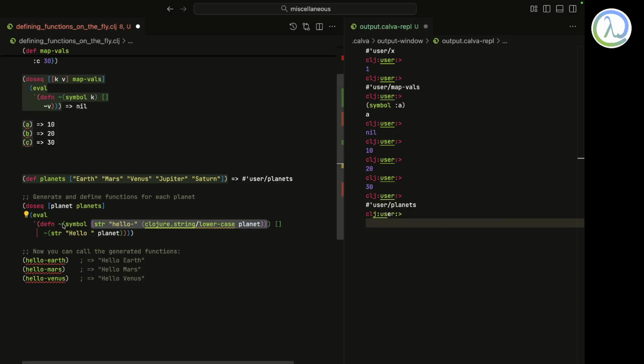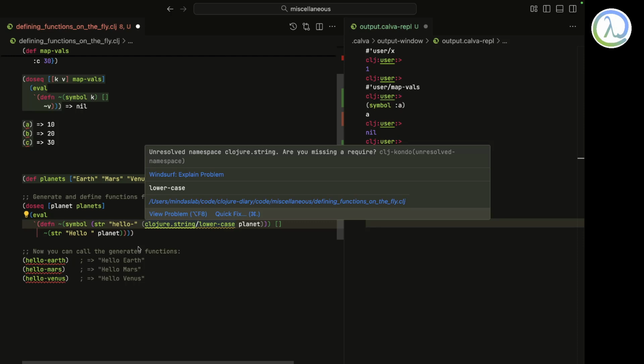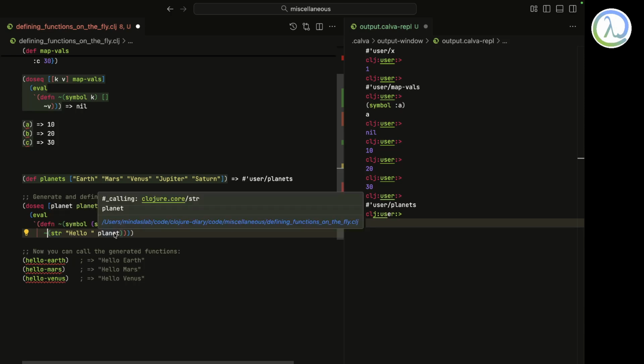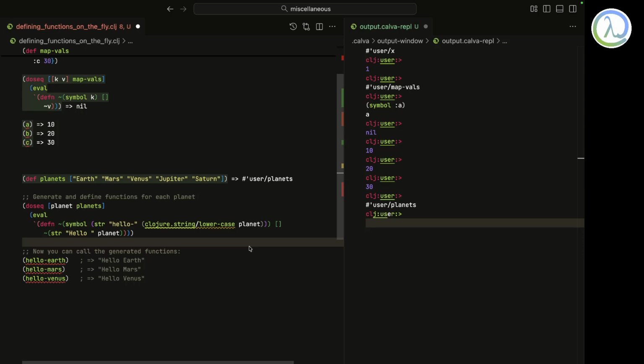And I'm unquoting over here because this should get executed, and I should get defn hello-, what to say, Earth or Mars or whatever it is. Okay, so that's how it is. And over here, once again, I'm unquoting, and this function should return hello planet. As simple as that. Right, that's about it.